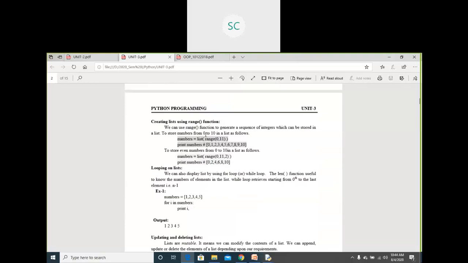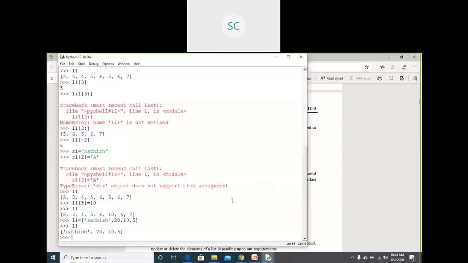Instead of giving numbers manually, L2 equals to range of 1 to 21, meaning up to 20.